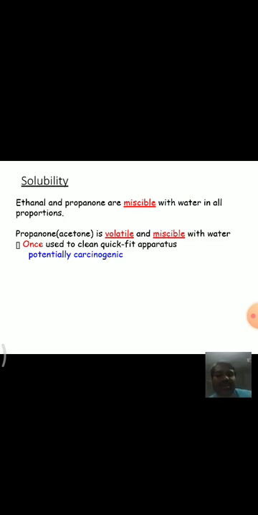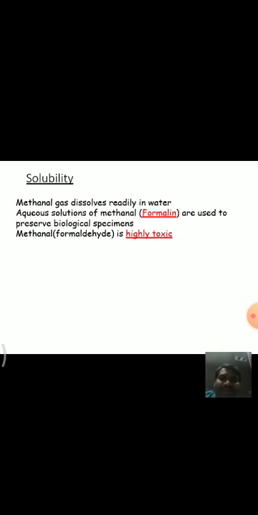For example, acetone, that is propanone, is volatile and miscible with water. Generally this acetone is used for the cleaning of apparatus, as it is volatile in nature.